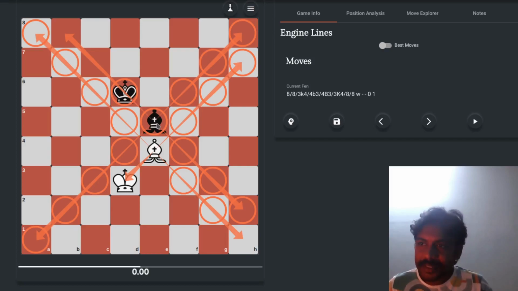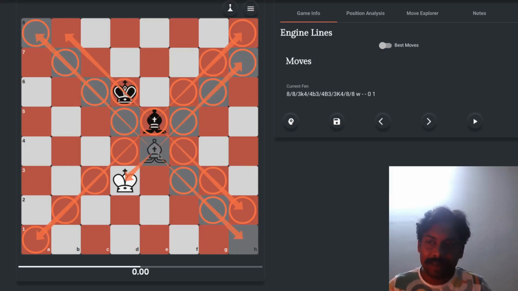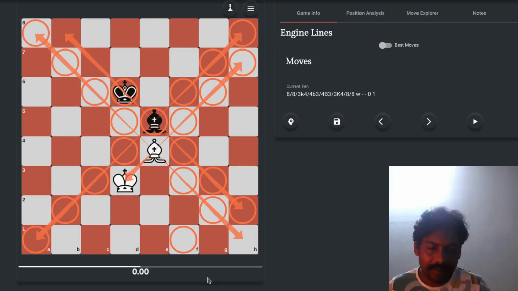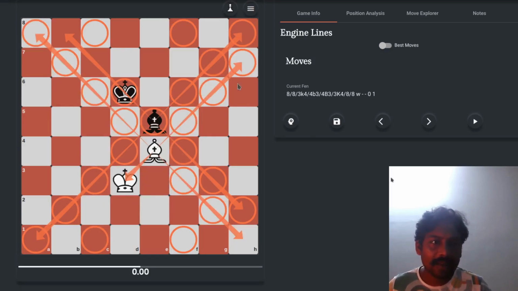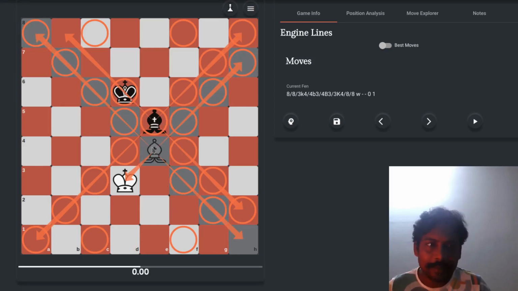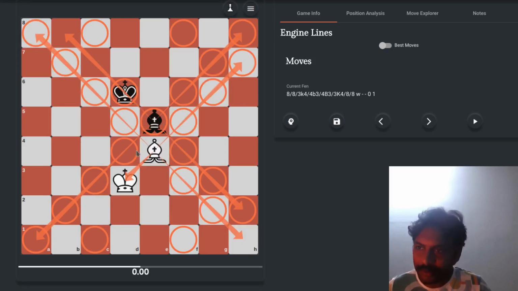We have two bishops in each game. Okay, each side has two bishops. One is on a light square, which will be this square, and one will be available on the dark square, which will be this square. Likewise for black. The light square bishop, that means the bishop which is on the white square, will always land on the white square since it moves diagonally and all the colors are the same on the diagonal. Likewise, the dark color bishop will always land on the dark. So when I say dark color bishop, it does not mean black bishop. It means the bishop which is on the dark color of the board. I hope you understand.